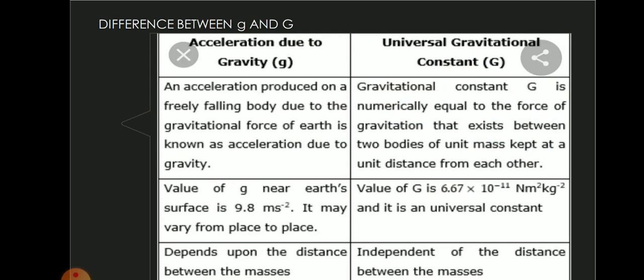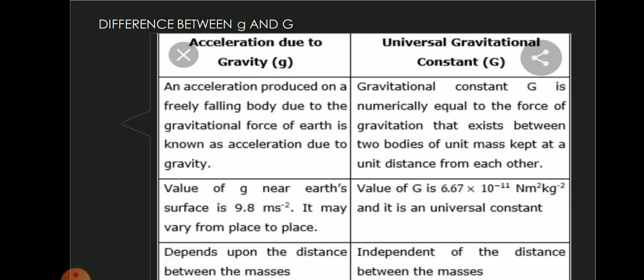That is, acceleration due to gravity varies from place to place. It is not constant everywhere. It will not be the same at all points. It varies from the equator to the poles. Universal gravitational constant, however, is a constant value.